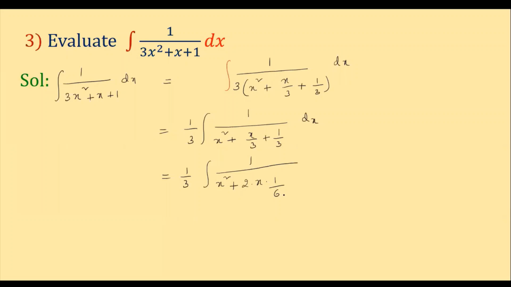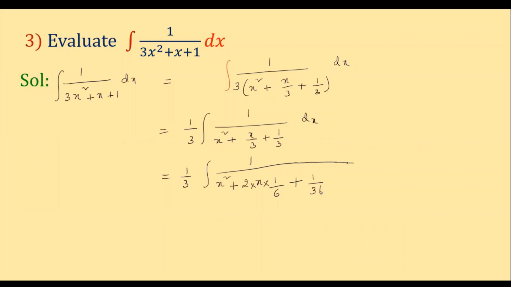If I take here 1 by 6, then what do I get? Let us see here. 2 1s are 2, 3s cancelled. So what is left? X by 3 is left. So this term is not changing. Yes. So here in place of b, we can take 1 by 6. Now what is the next term? This is x square, a square plus 2ab. Next term should be b square, that is 1 by 6 whole square, that is 1 by 36.